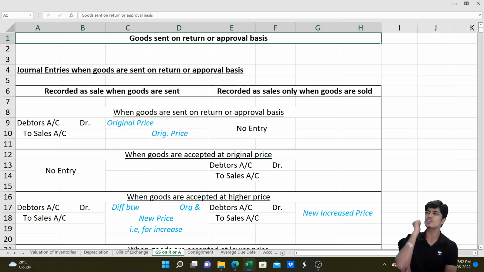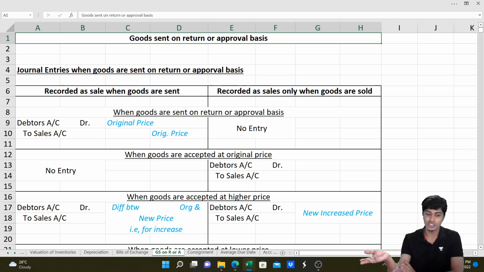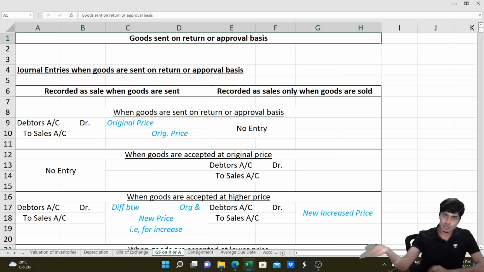I'll accept. But you give it to him with a time condition, saying that within the next 1 month you either return the goods to me, or if you don't return within 1 month, I want cash. After 1 month, I'm not going to receive the goods back. Why? Now if I give the goods to him and I give him an option either to return or accept, he doesn't accept, doesn't return, he just keeps the goods in the godown, then my goods are rotting. If I wouldn't have given the goods to him, if the goods were with me, at least I could have sold it elsewhere.